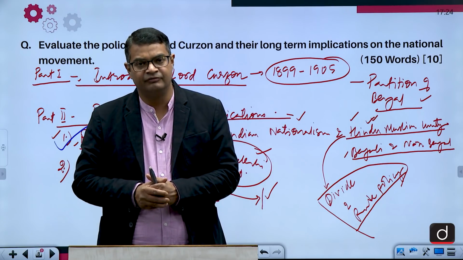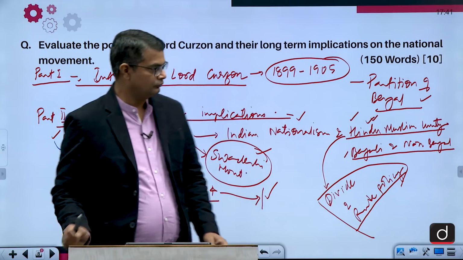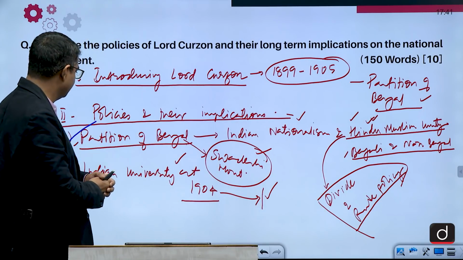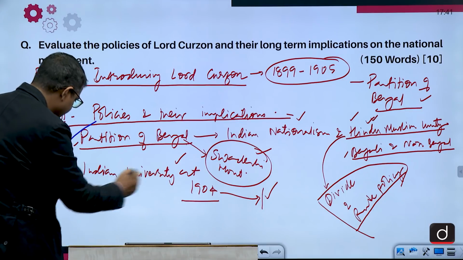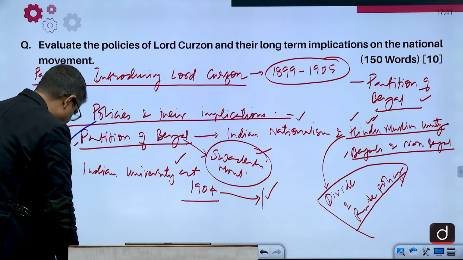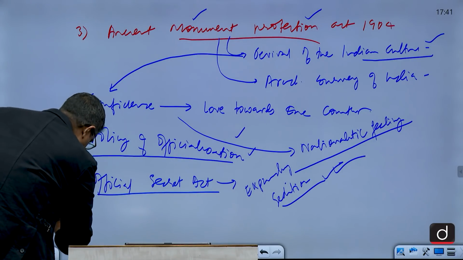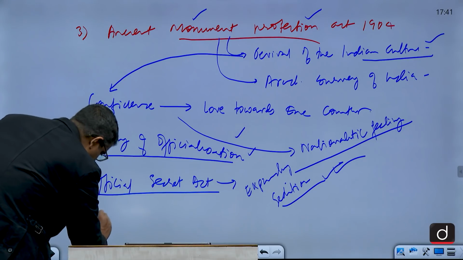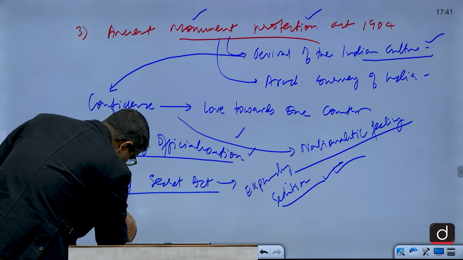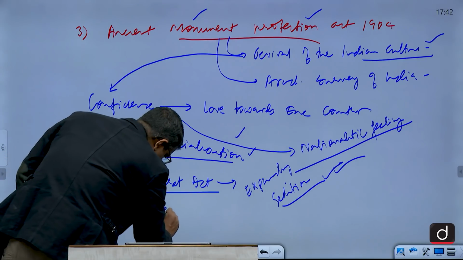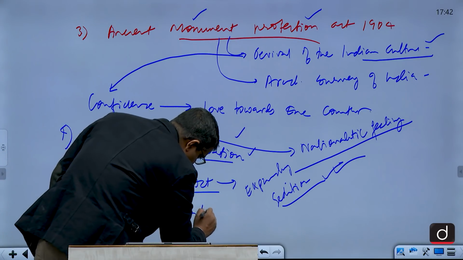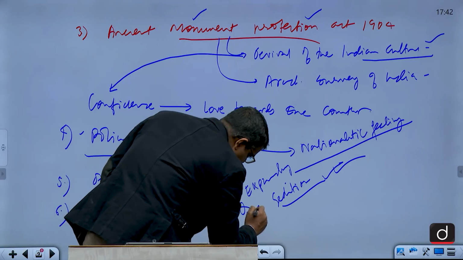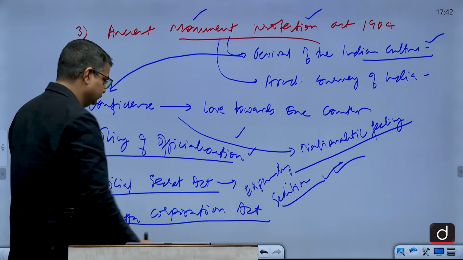That was a very important development. So this is done. One more thing is missing, that I will write here: the Calcutta Corporation Act.